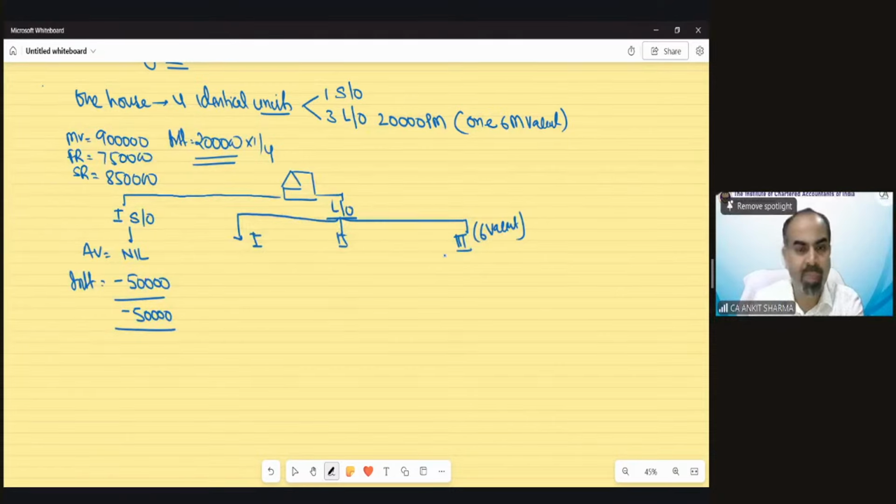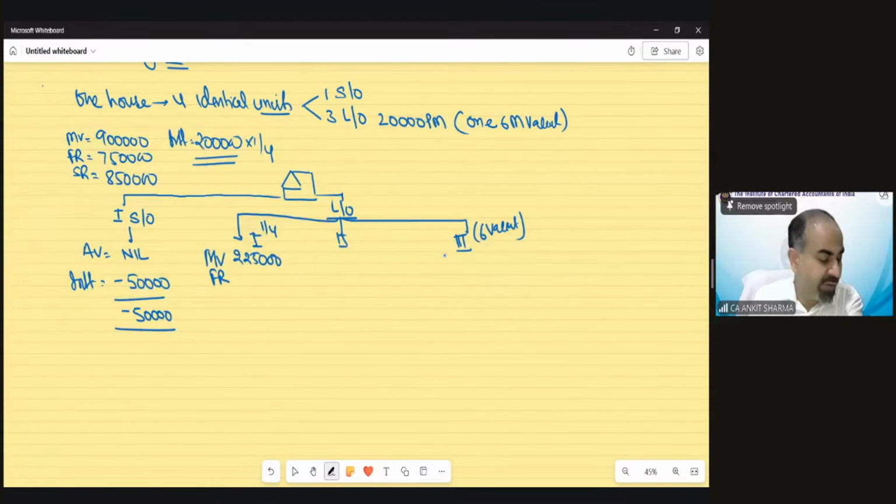That would be the same. So for the purpose of solving the let out provision, first of all, we have to take the municipal value and fair rent comparison. 1/4, of course, for every information given. So you will see the municipal value we will take is 2,25,000.